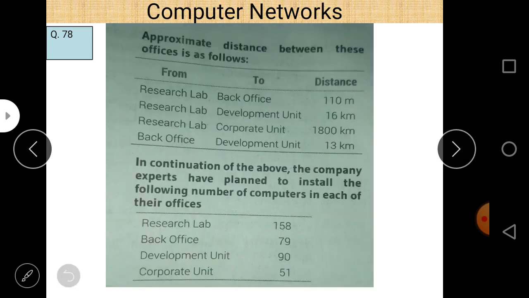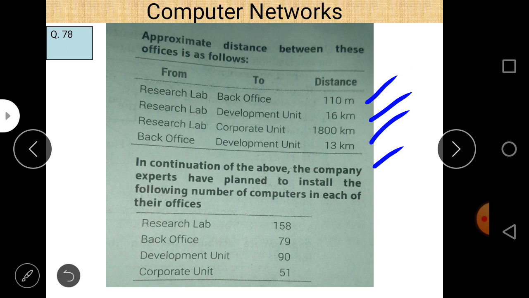So this is the first part of the question. Next, the approximate distances between these offices are already given. Research lab and back office distance is 110 meters, research lab and development unit 16 meters, research lab and corporate unit 1800 kilometers, and back office to development unit 13 kilometers. Remember that it is 13 kilometers, not meters. Here the distance between back office and development unit is around 13 kilometers.